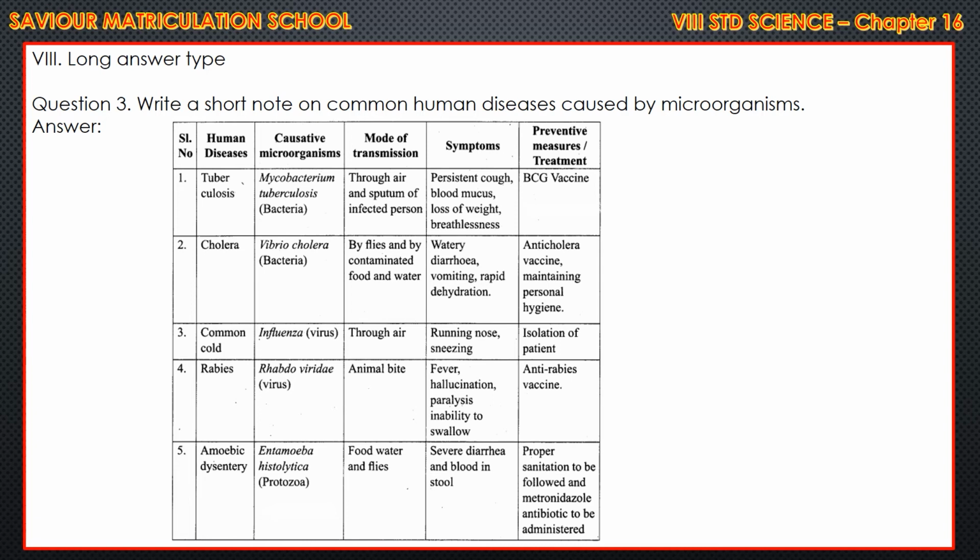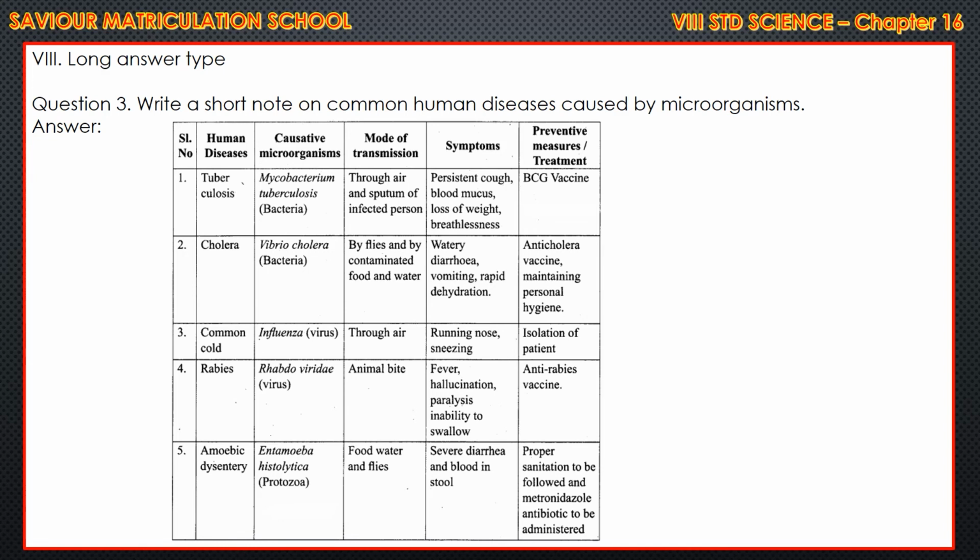Rabies, Rhabdoviridae, mode of transmission by animal bite. This is mostly because of dogs. Symptoms: fever, hallucination, paralysis, inability to swallow, all four symptoms. Then we have to take the anti-rabies vaccine.